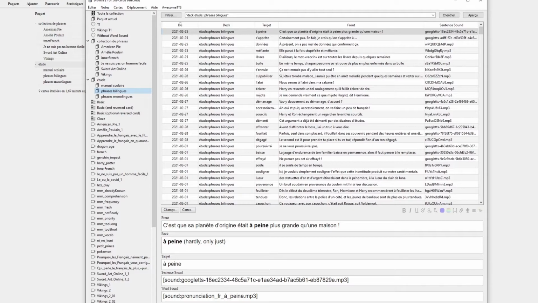I've noticed while making cards that the harder the content, the less cards I make. For example, Harry Potter is probably the most difficult content that I've mined this month, as it contains a lot of book-only words and kind of fancy descriptive words, and therefore I don't often make cards from them because I'm not that interested in learning a lot of the book words at the moment. Something like Pokemon or the podcast has a much higher bang for buck in terms of making cards, as the content is much more kind of casual, conversational, which is much more important for my learning at the current moment.